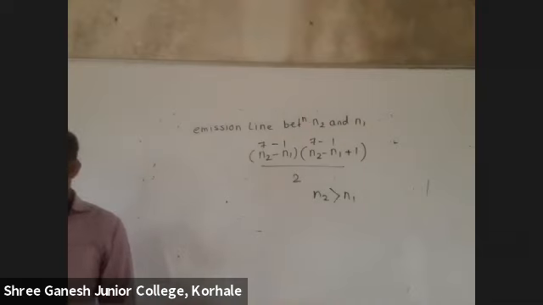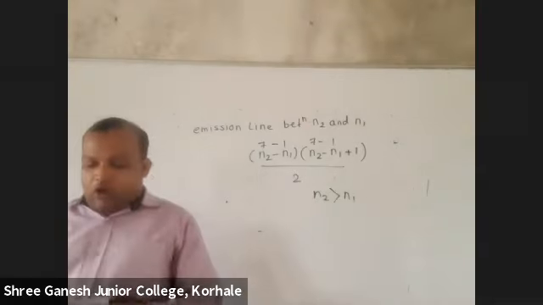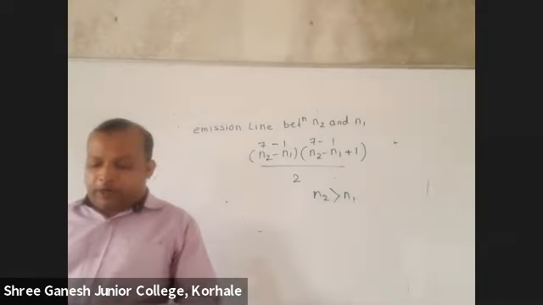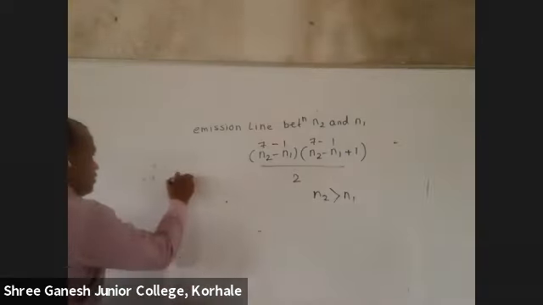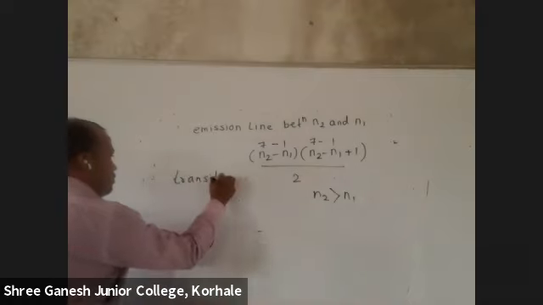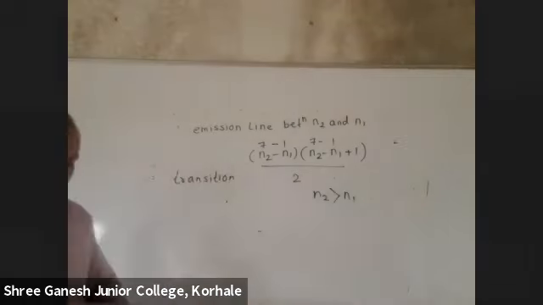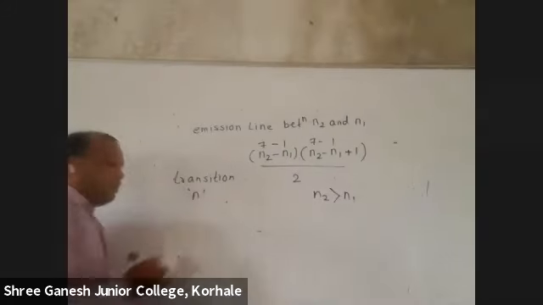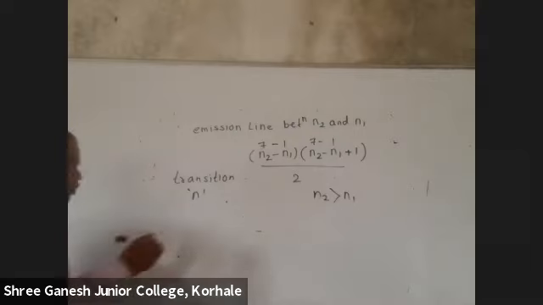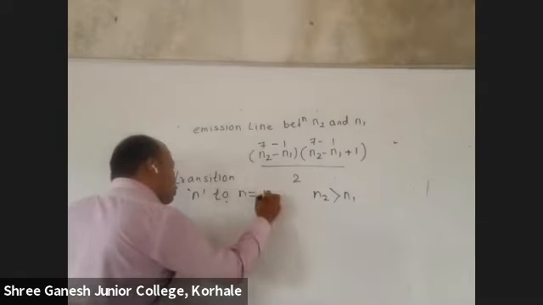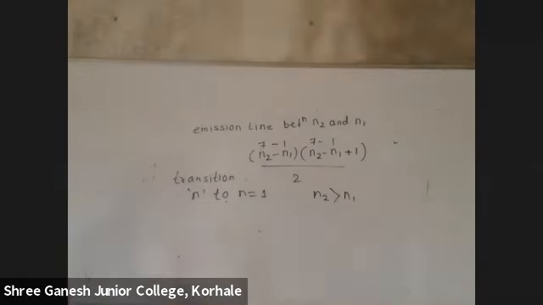One more simple formula I'll give you, that is also for finding the number of lines. So write down the second formula. For transition from any orbit n to n equal to 1.